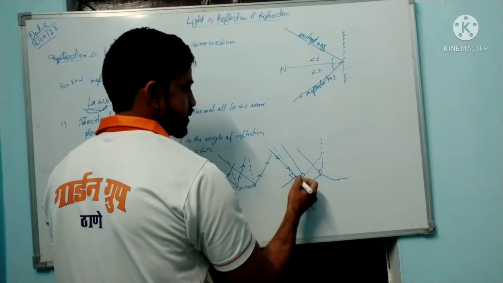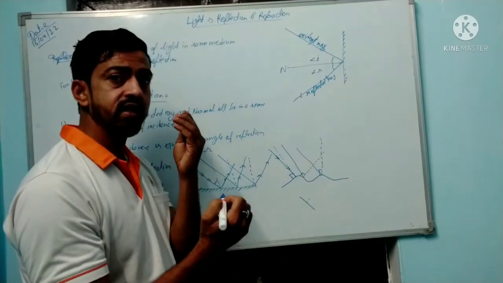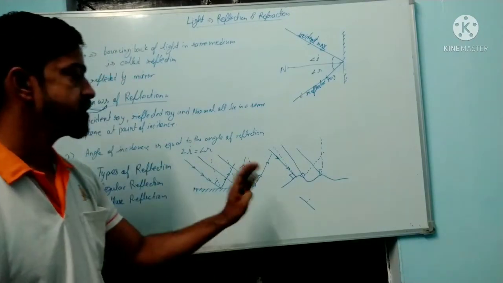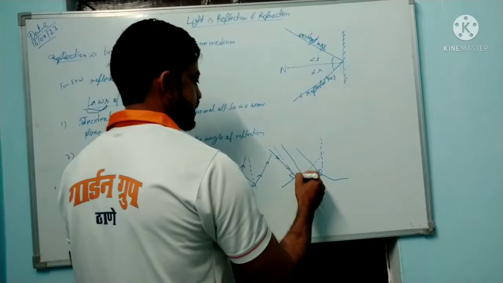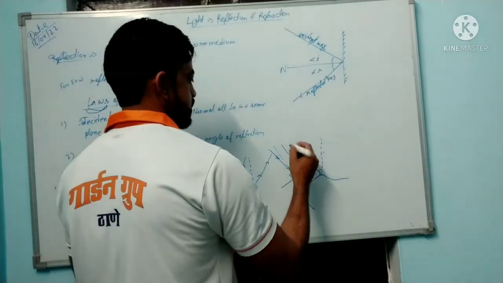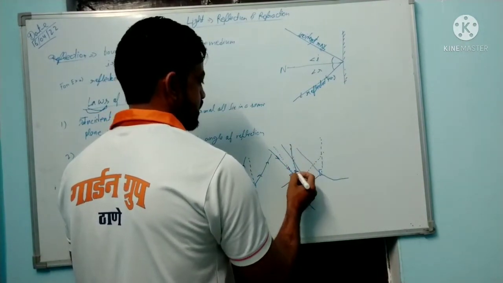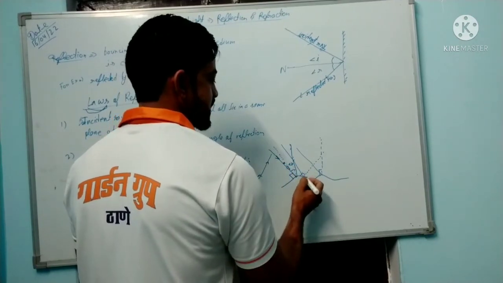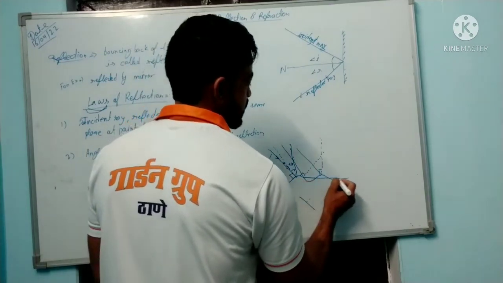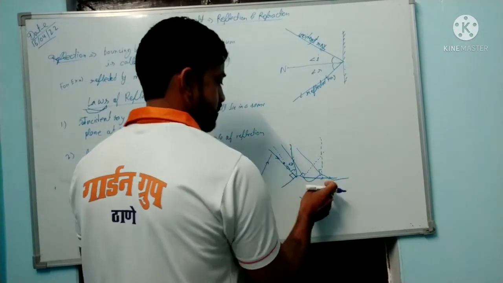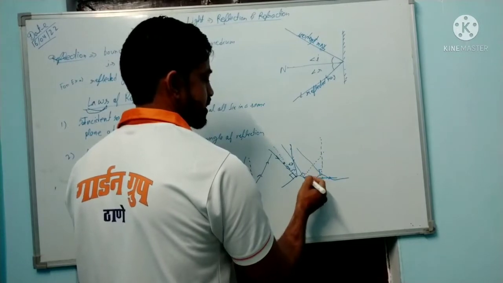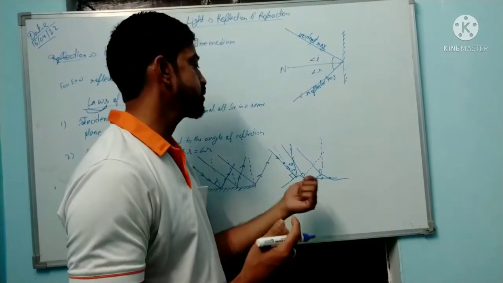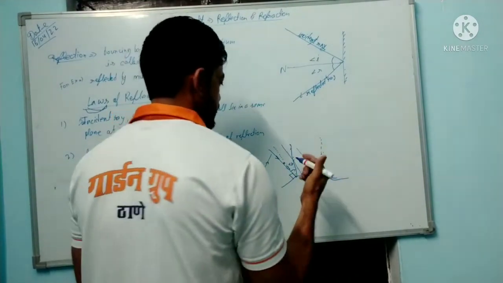If you draw the normal, then after reflection the light behaves on the surface and the surface makes the same angle, so in this case angle I is equal to angle R. In this case, due to the surface, it is reflected like this, but in the same medium, from here to here, and does not go forward because the rough surface comes in the path.